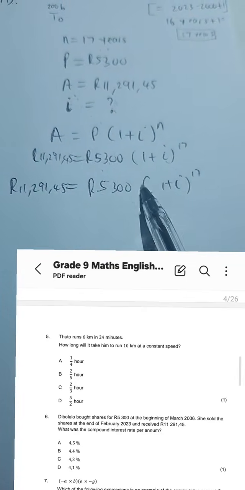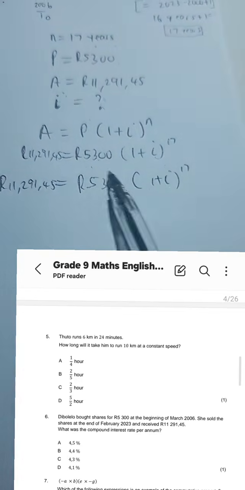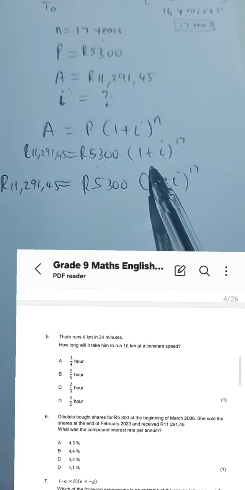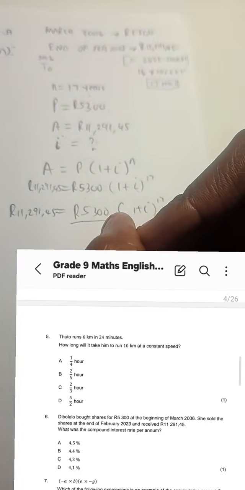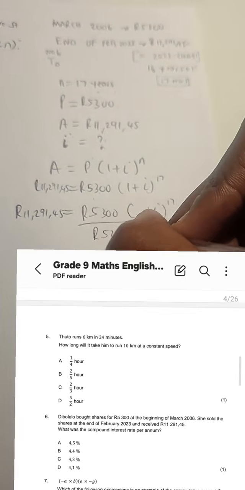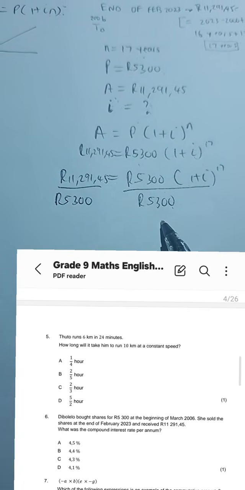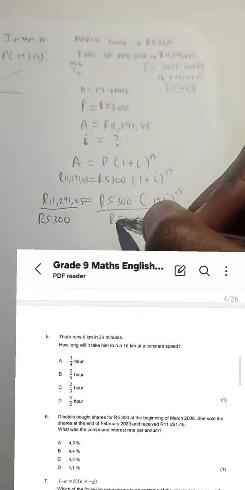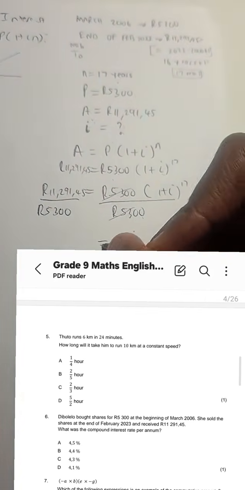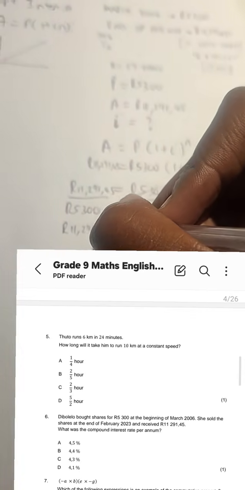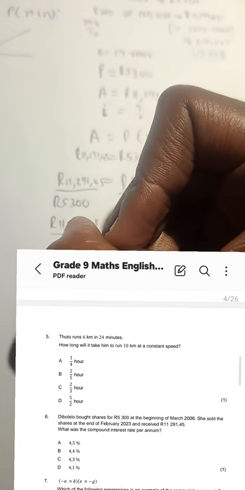The dad is blocking the door to the house, but the dad is multiplied because the dad has a relationship with the bracket of multiplication. Brackets mean multiply. So we first need to get rid of the dad. How do we do that? We divide both sides. What we do on the left, we do on the right. We divide both sides by 5,300. Then that cancels, and we are left with 1 plus I to the power 17. This side we are left with 11,291 rand 45 cents over 5,300.